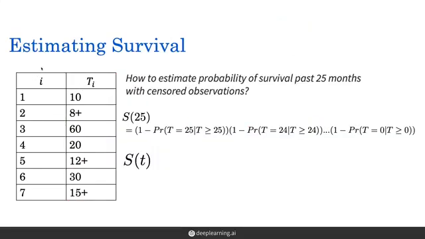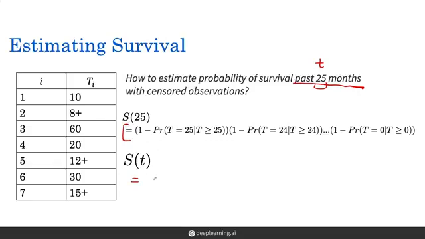So now that we've seen how to estimate the probability of survival past 25 months with censored observations, let's look at how we can generalize that to any time small t. Let's see if we can generalize this expression we saw earlier to have any time small t.